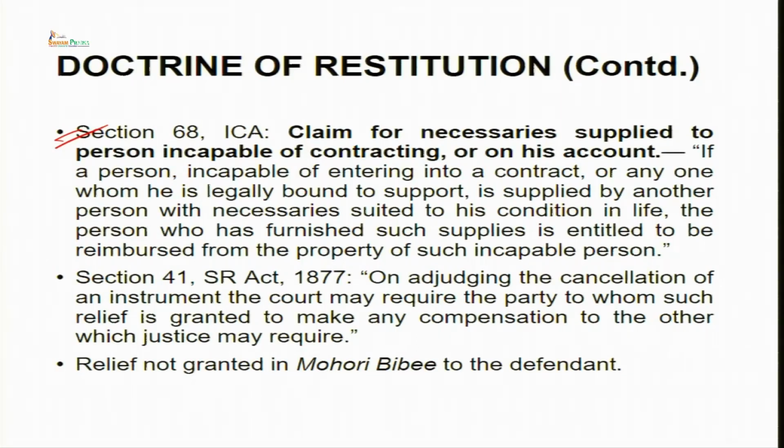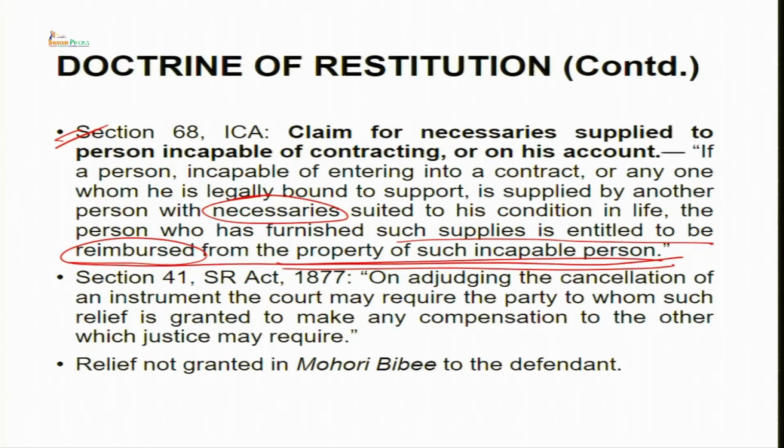If a person incapable of entering into a contract, or anyone whom he is legally bound to support, is supplied by another person with necessaries suited to his condition in life, the person who has furnished such supplies is entitled to be reimbursed from the property of such incapable person.